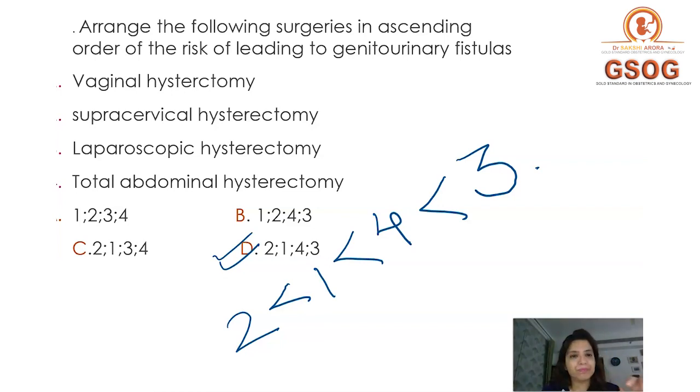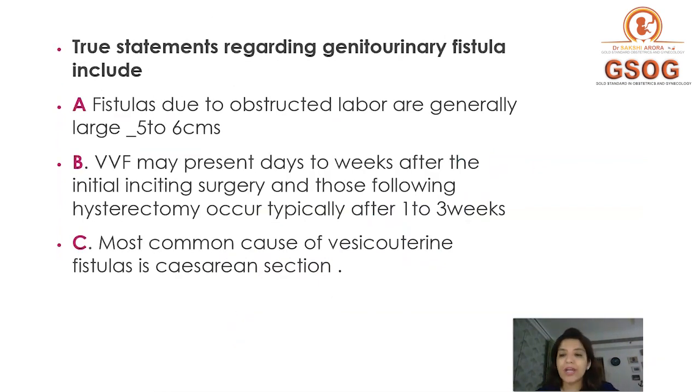Okay, then question number 3. 2 statements regarding genitourinary fistulas. So this was a multiple correct answer question. Option A, fistulas due to obstructed labor are generally large, 5 to 6 centimeters. Yes. So obstetrical fistulas, as I told you during the lecture also, they are generally large and they are 5 to 6 centimeters. So this is a correct statement.